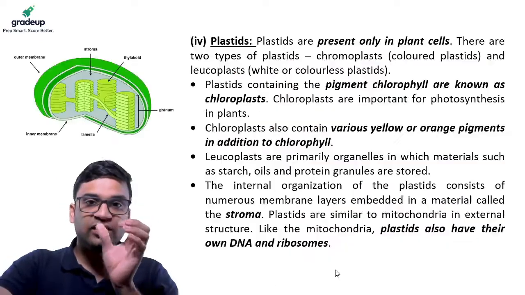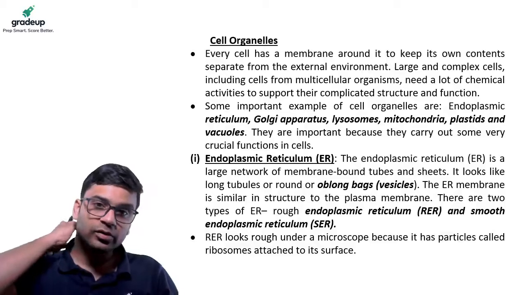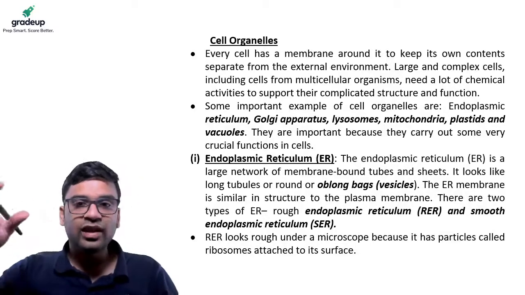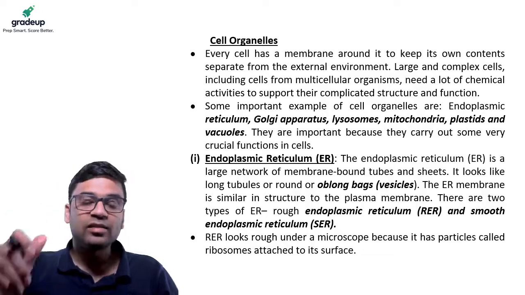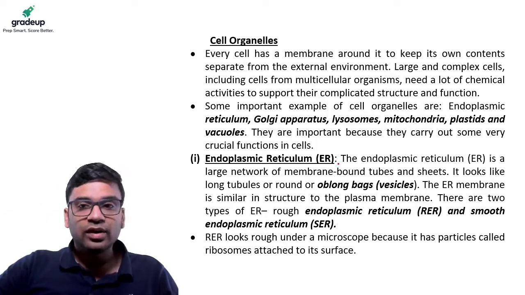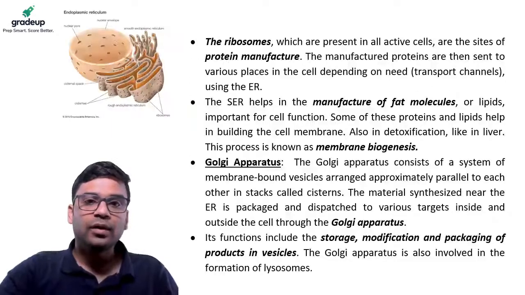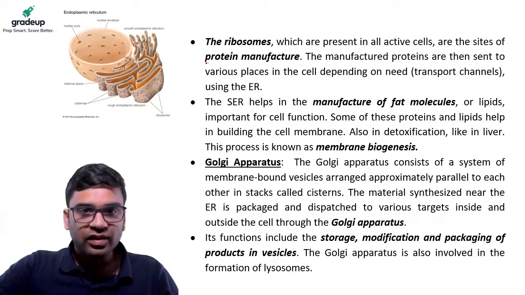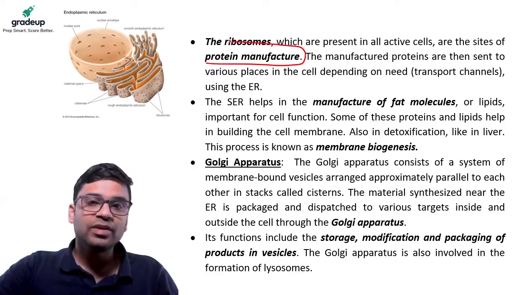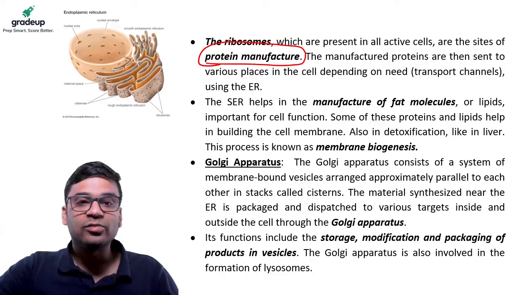Let us see the cell organelles. So we have seen nucleus, cytoplasm, and DNA, RNA. Now we should know some important cell organelles. First, I was telling you about ribosomes. Ribosomes which are present in the active cells are responsible for protein manufacture, and they send the proteins to the endoplasmic reticulum.